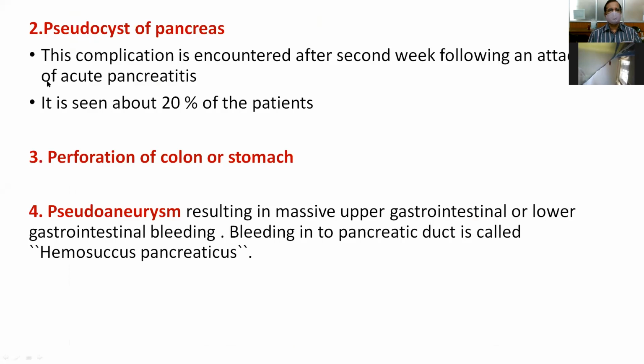And pseudocyst of the pancreas usually occurs in the second week following an attack of acute pancreatitis. The incidence is about 20%. And very rarely it may damage the colon or stomach. Most commonly it damages the wall of the colon because it lies very close to the pancreas. And pseudoaneurysm, I already told how it develops because of damage to the wall of the vessels. So usually it damages the gastroduodenal artery and splenic artery and leads to bleeding within the pancreatic tissue.